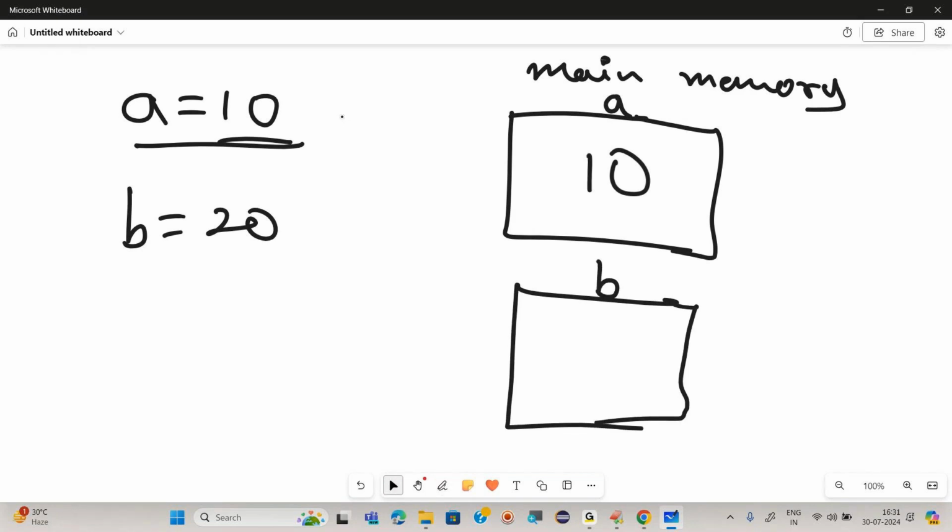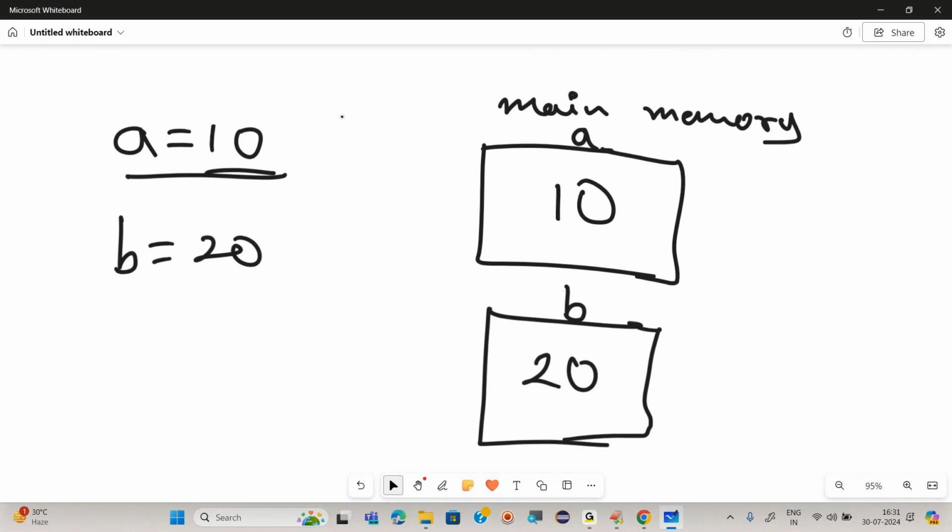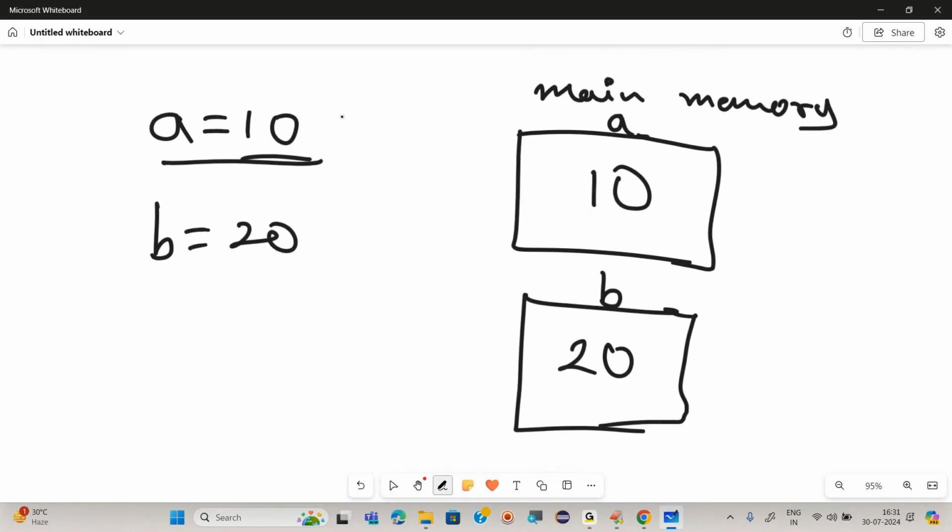Memory space will be created, right? And it is going to store what? 20. Are you getting it? This is how it stores the value. If a is equal to 10, 10 is being stored in an object. Everything in Python is an object.